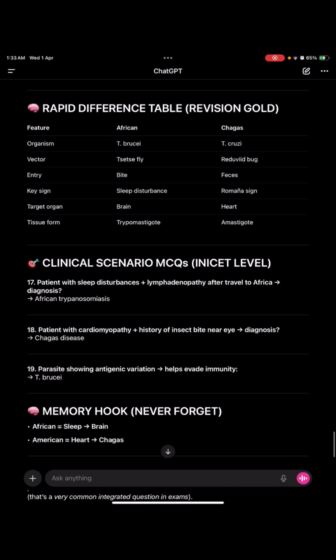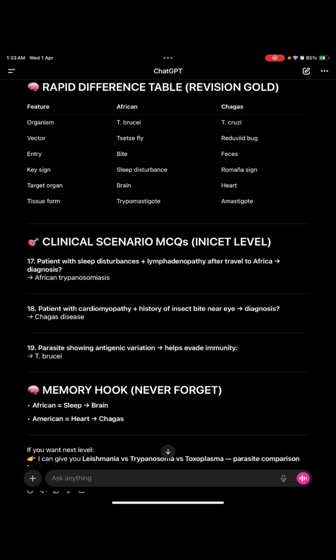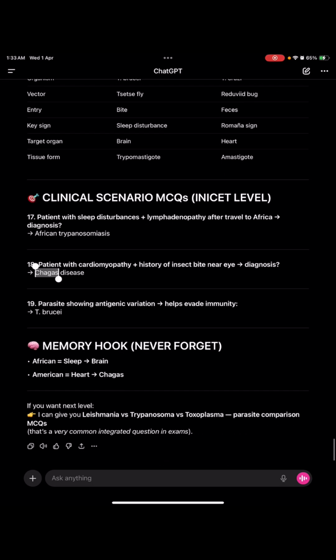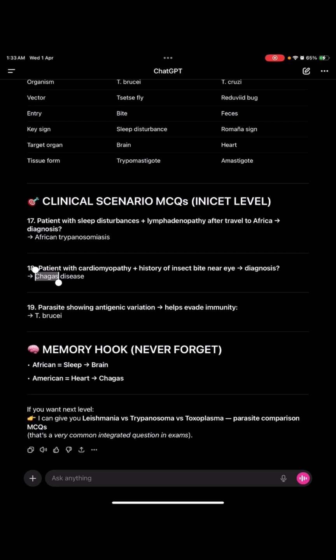Tissue form in African: trypomastigote and amastigote. A patient with sleep disturbance and lymphadenopathy after travel to Africa is African trypanosomiasis. Cardiomyopathy with a history of insect bite near the eye is Chagas disease. Which parasite shows antigenic variation that helps evade immunity? Brucei, and because of that it evades immunity. African sleeping sickness and American heart disease, Chagas.